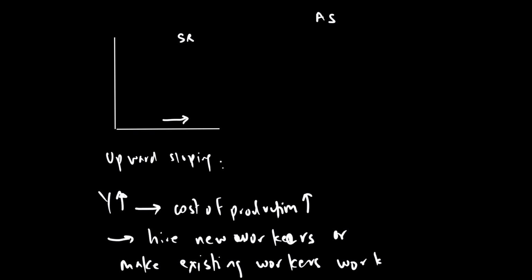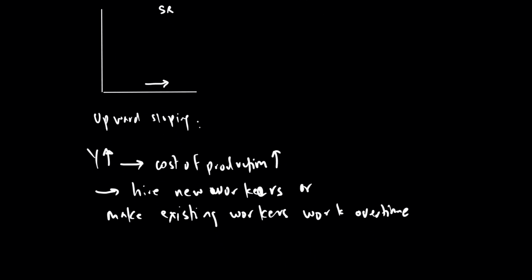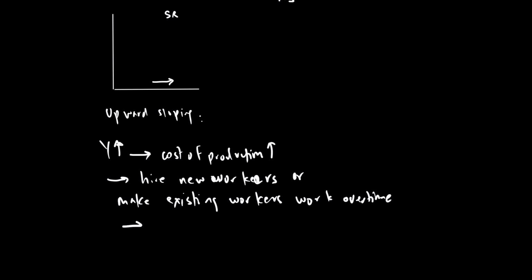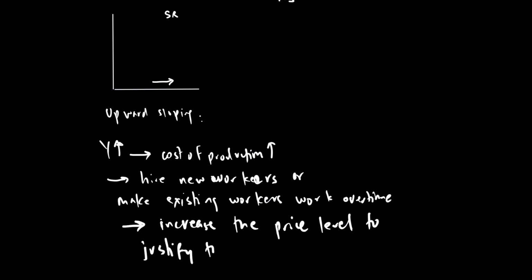Both of these factors mean your cost of production will go up, which means the firm has to increase the price level to justify the increase in cost due to a rise in output.